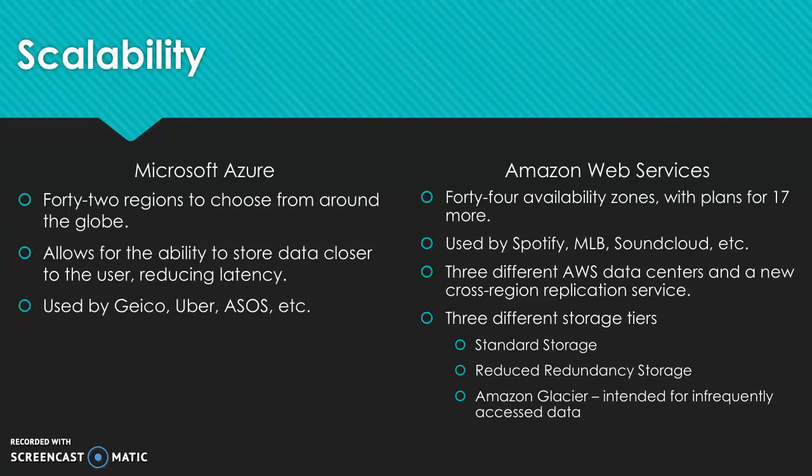Amazon Web Services also offers 3 different storage tiers, so we can pick what kind of storage solution we need based on our needs. It's standard storage, reduced redundancy storage, and Amazon Glacier, which is used for infrequently accessed data. So basically, if we have backups, if we have just legacy data, there is a storage solution in Amazon Web Services for that data.